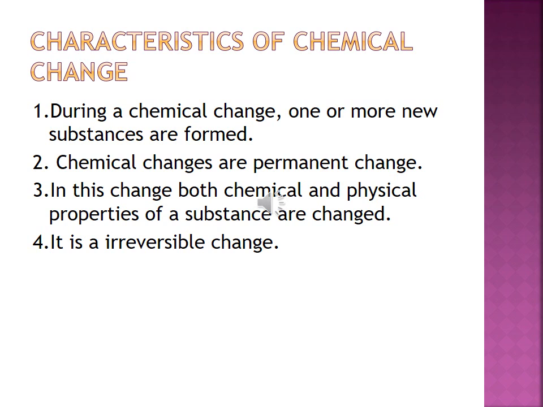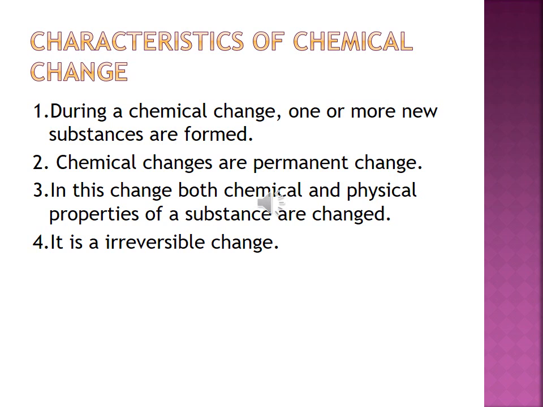As I told you, during chemical changes one or more new substances are formed, and it's a permanent change. We can't reverse the condition, which means it is an irreversible change. Both chemical and physical properties of a substance are changed. New substances form with new chemical properties, and the shape, color and size are changed. For example, burning fuels produces a large amount of heat.